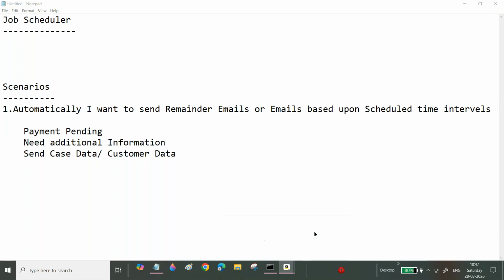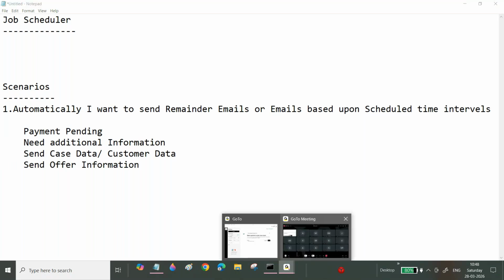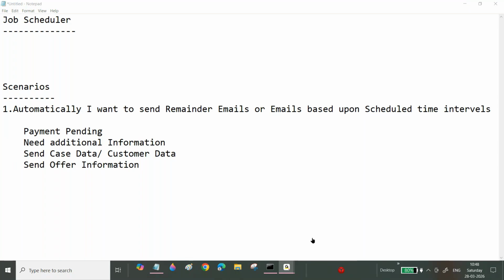Even if you observe one day, mobile telecom vendors like Airtel, Jio or Vodafone send SMS with offer information. Sending offer information means they want to promote their brand. So we can see this happens automatically, whatever SMS you are getting.